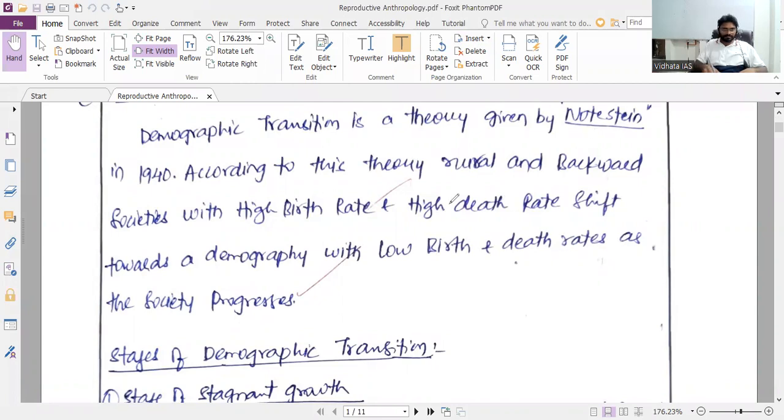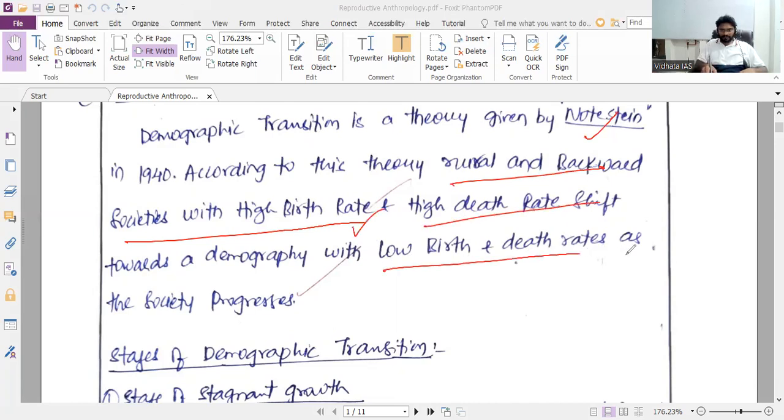So note, according to this theory, overall value of society towards the demography to move corporate and low benefits the society progress.